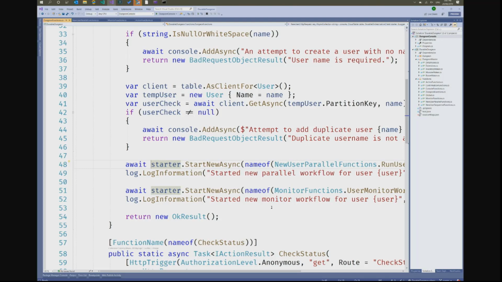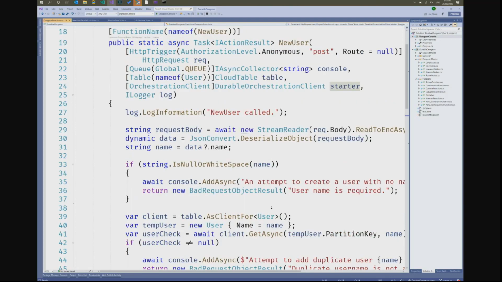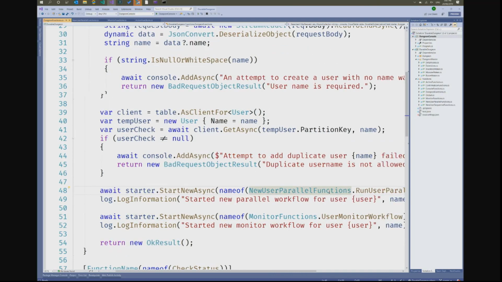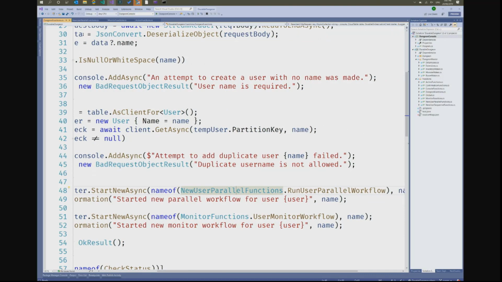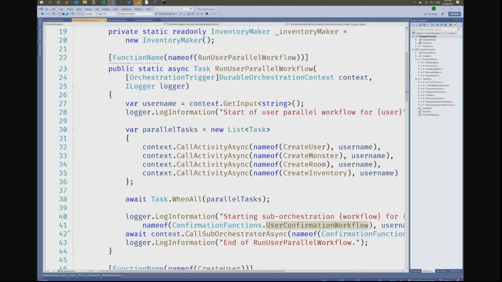orchestrator using our little orchestration client that we actually get passed in to the invocation of this function. So we're going to start a new one, and this one is called new user parallel functions, run user parallel workflow. And this is actually where the crux of how we start our new user happens. So it's in here, it comes into this entry point. So this has the durable orchestration context. So this is, again, similar to what we saw with that workflow function inside of our JavaScript example. Just, again, a little bit more complex.